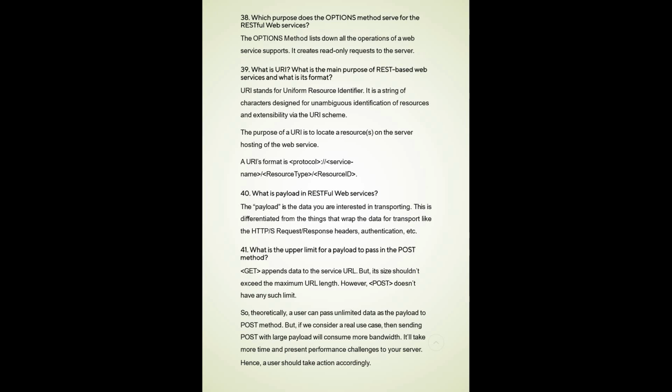What is the upper limit for payload to pass into a POST? GET appends the data to the service URL, but its size shouldn't exceed the maximum URL length. However, POST does not have such a limit. Okay, GET has a limit. So theoretically a user can pass unlimited data as the payload to a POST method.